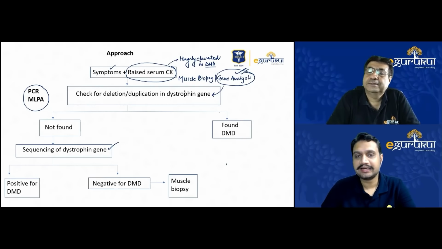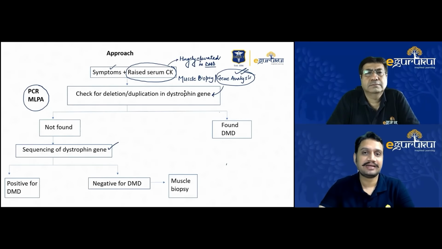Correct, sir. I do agree, because the gene is defective, and if you are able to catch the gene, the diagnosis is already there. Though non-availability, costing, and developing country scenario are all hindrances in getting a gene analysis done, obviously gene analysis is the best investigation, and I feel it is a better answer than a muscle biopsy. Before muscle biopsy, we should get it.